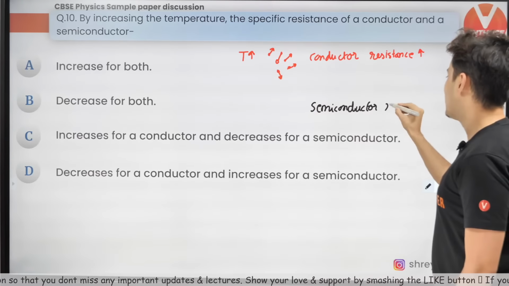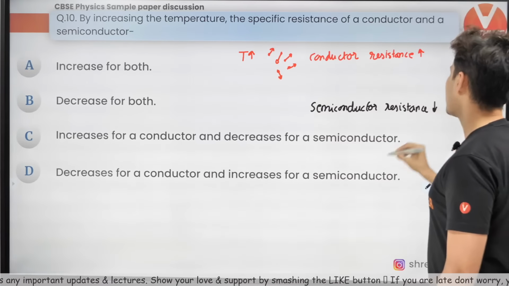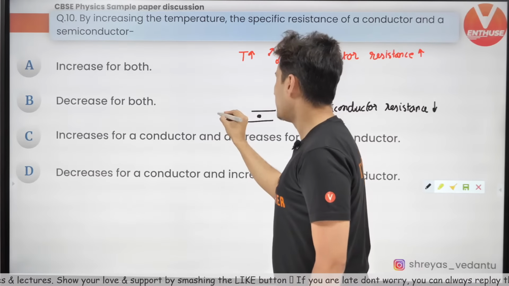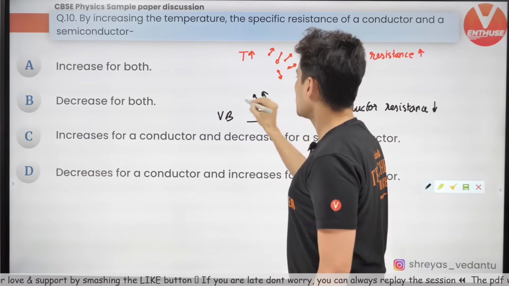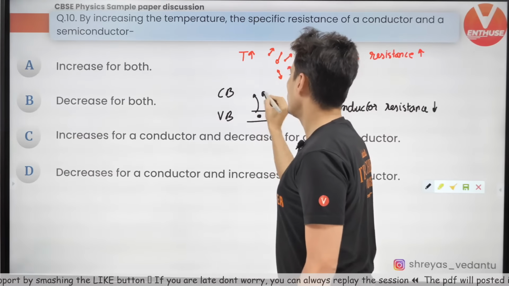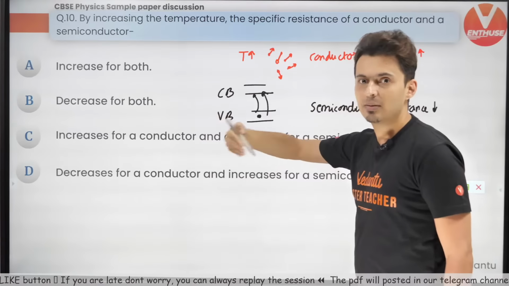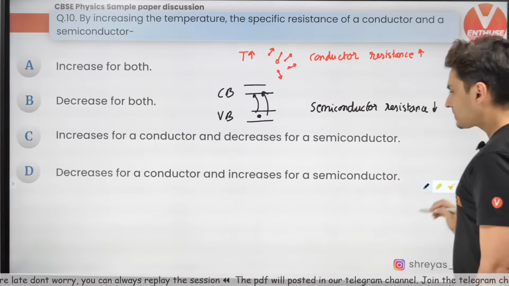Semiconductor resistance will always decrease, because those electrons which are in the valence band will now be able to jump to the conduction band, which you will learn in semiconductors. So more electrons are available for conduction, so the conductivity increases.